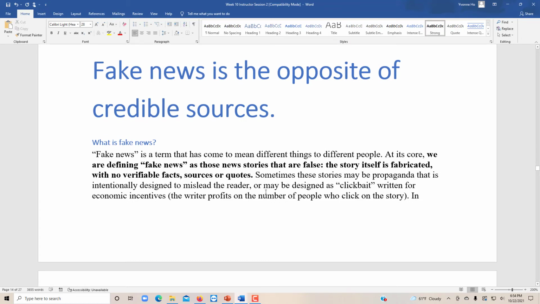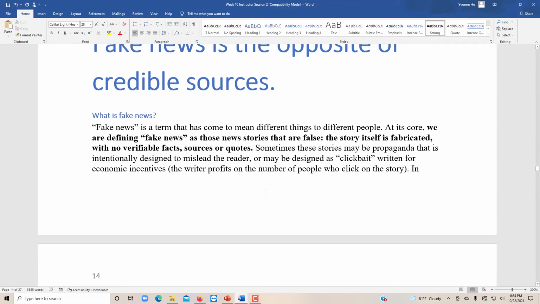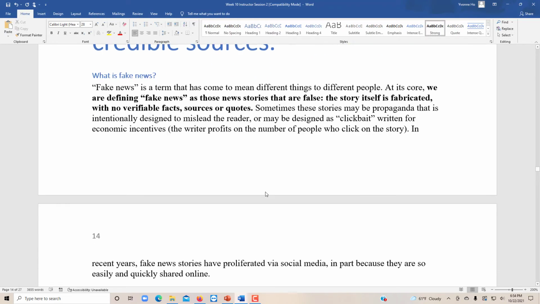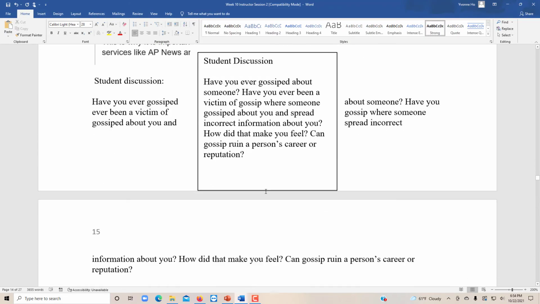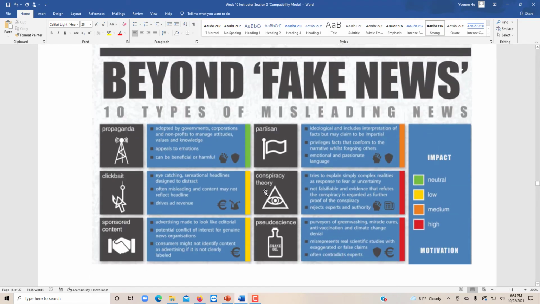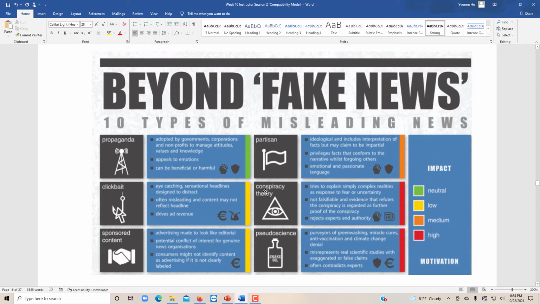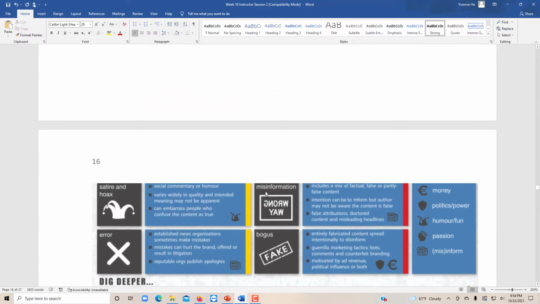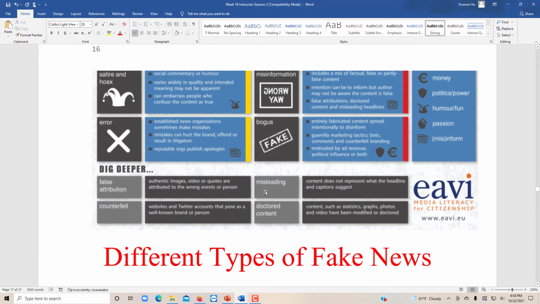So I'm going to go over all the different kinds of fake news: the propaganda, clickbait, partisan, conspiracy theory, pseudoscience, satire, error, misinformation, bogus, false attribution, misleading information, doctored content, and counterfeit articles. All are different kinds of fake news. We're going to go over all the different kinds of fake news.